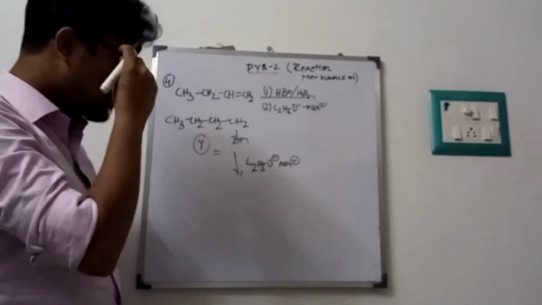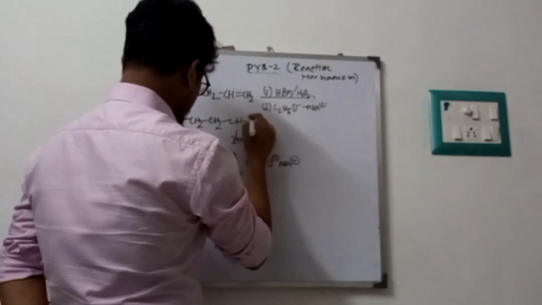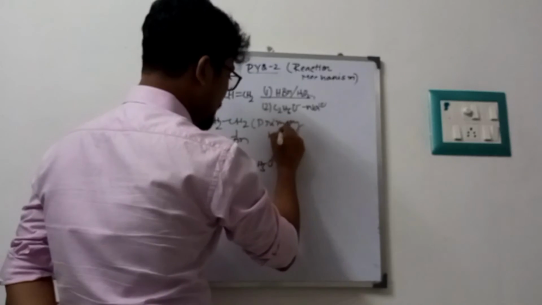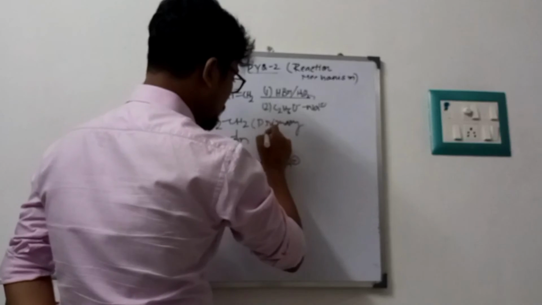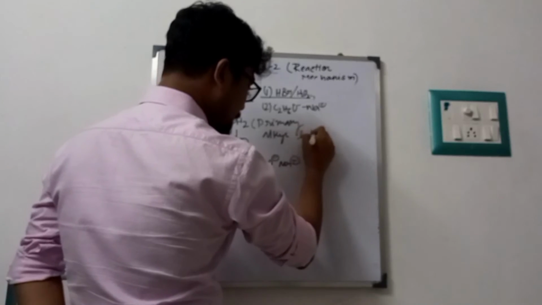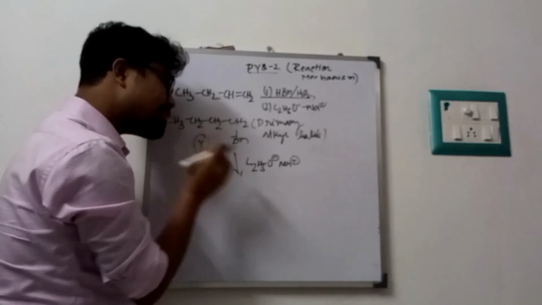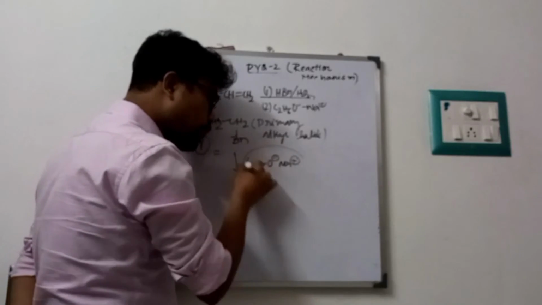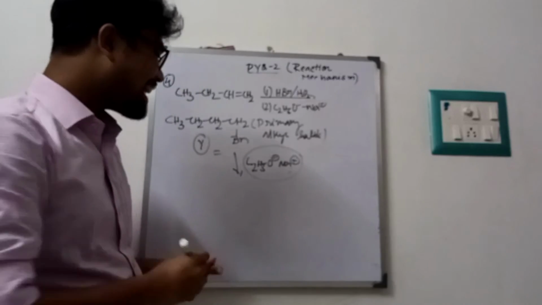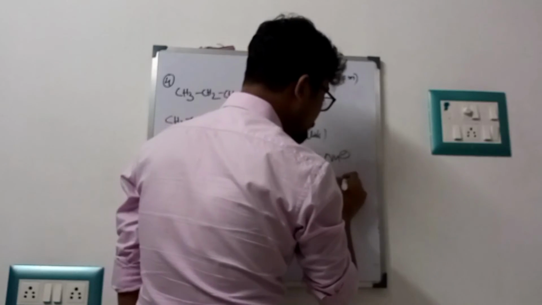Now look very carefully. This is a primary halide, a primary alkyl halide. And we know that in any primary alkyl halide, in the presence of C2H5ONa, this type of alkoxide base can act as a nucleophile as well as a base.